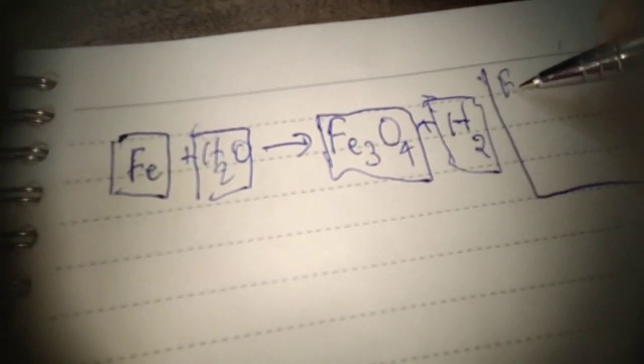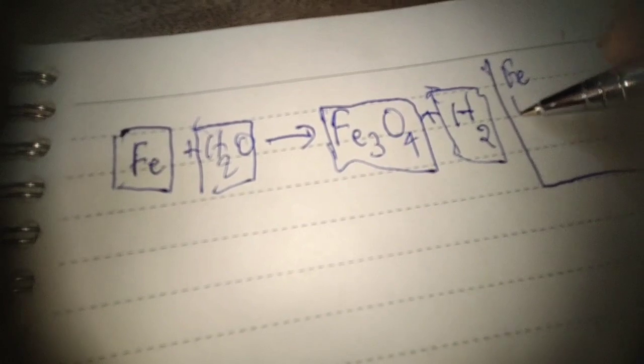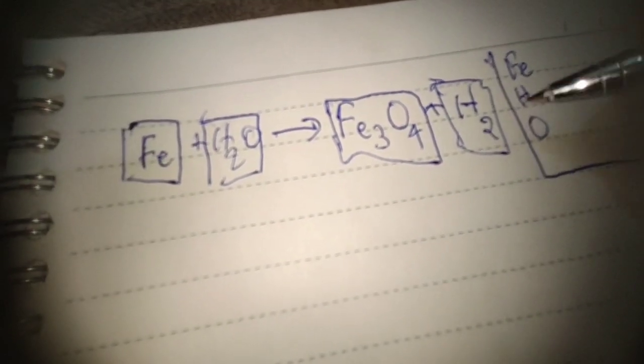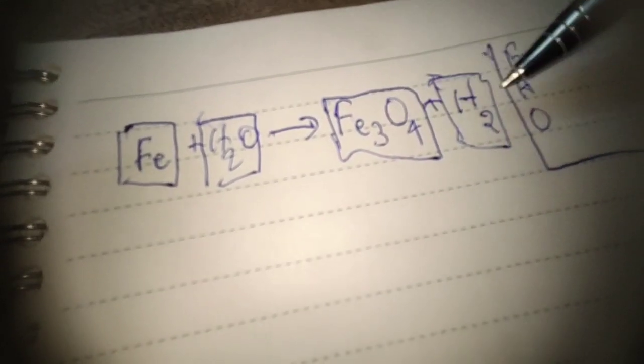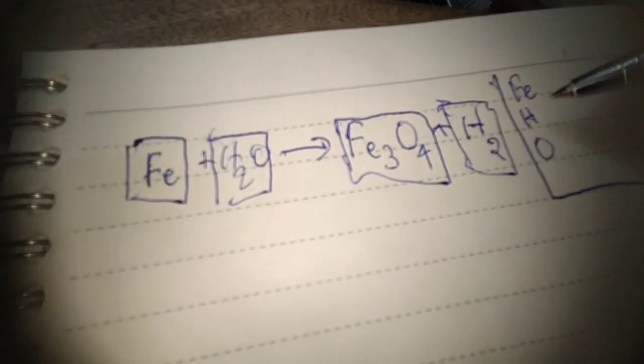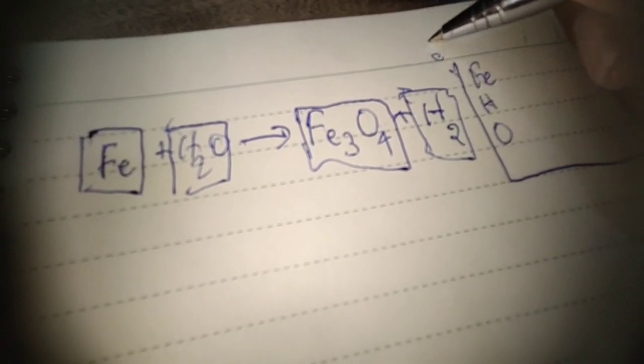Now let's see, iron, hydrogen, oxygen. Alright. Now these are the elements.